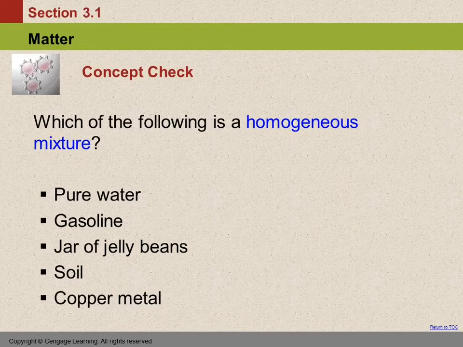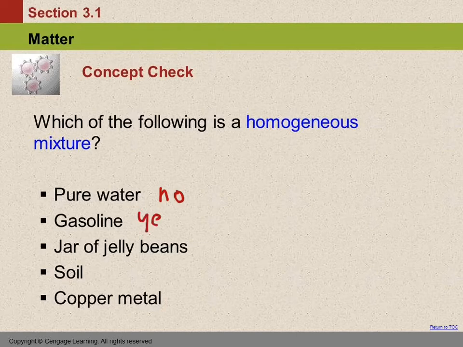So which of these would be considered a homogeneous solution? Homogeneous mixture. And a couple of these are a little tricky. Water, pure water. Is that a homogeneous mixture? It's homogeneous. Is it a mixture? No, that's the trick. That's a compound. It's not a mixture. How about gasoline? Gasoline is a homogeneous mixture. And again, I wouldn't necessarily expect you to feel like that was an obvious thing. Gasoline is actually a mixture of a lot of different hydrocarbons, but it's homogeneous. It doesn't separate out into layers or anything.